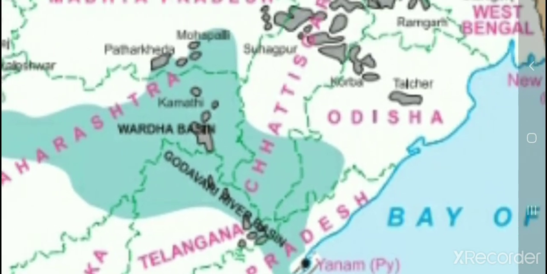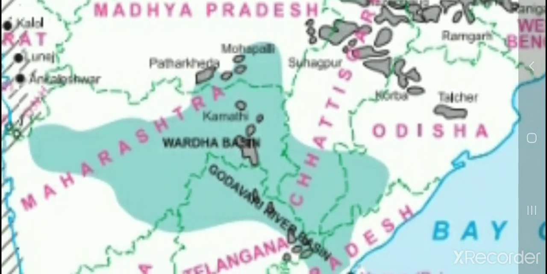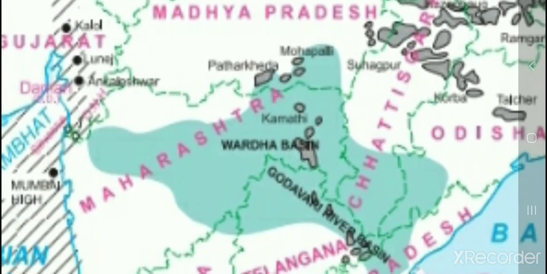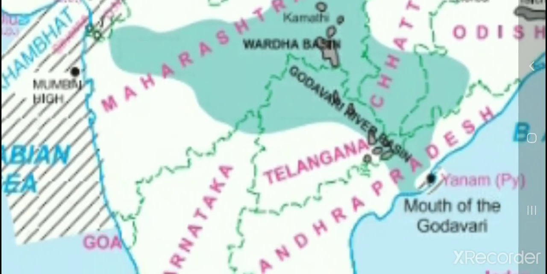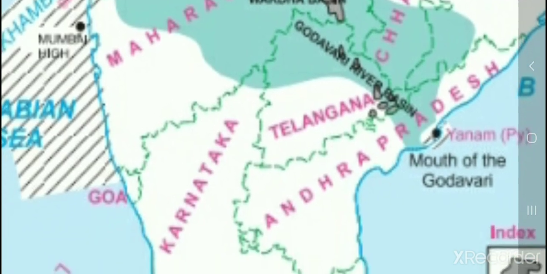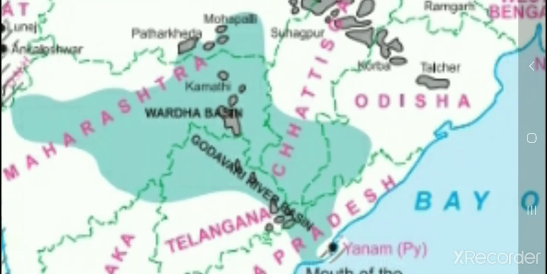The reserves of coal are found in the Godavari basin. And which of these states have mineral reserves in the Godavari basin? In the state of Maharashtra, Telangana, as well as in Andhra Pradesh, and also in Chhattisgarh. So these four states have the reserves of the Godavari basin.